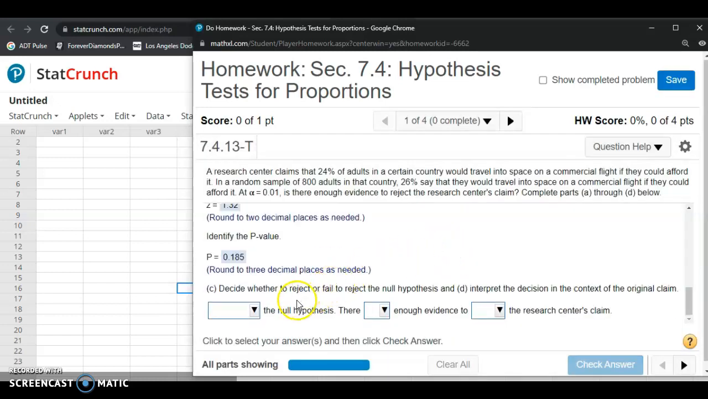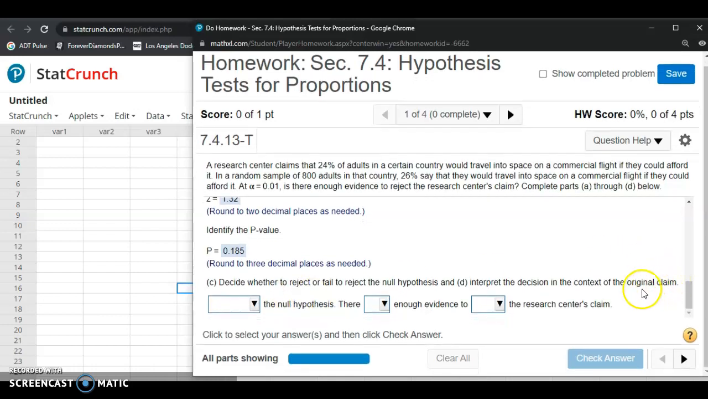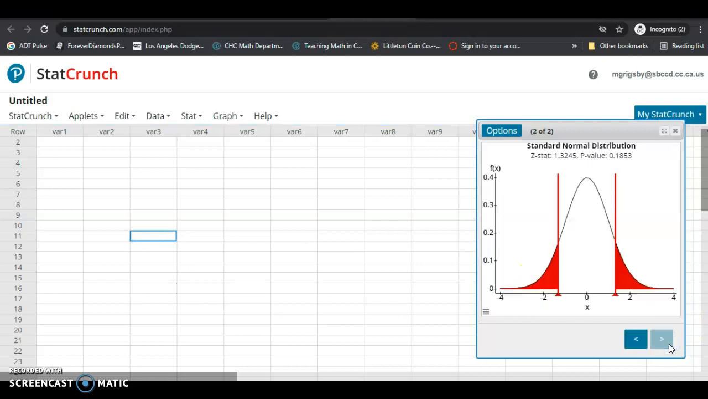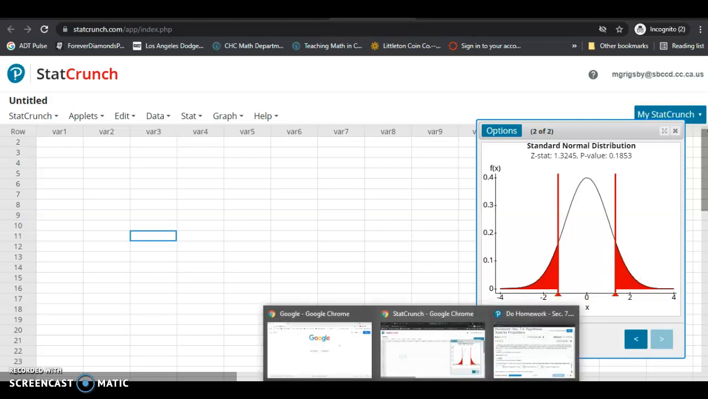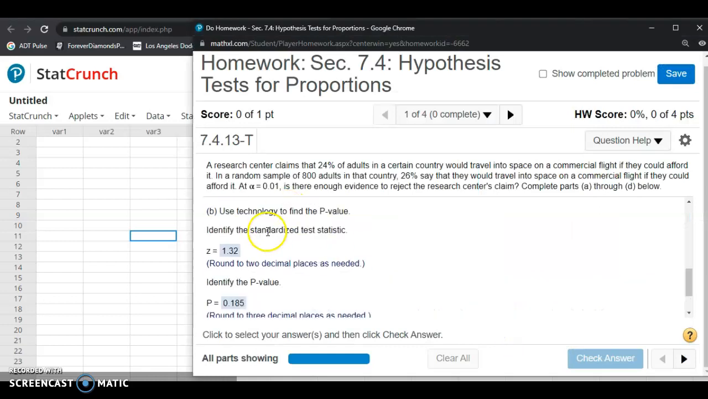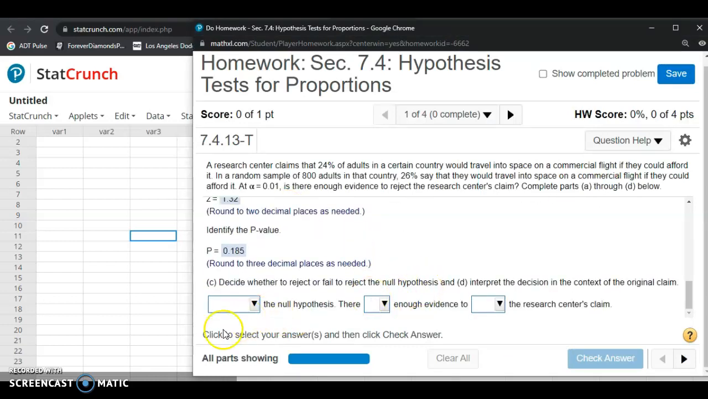In part C, we're going to decide whether to reject or fail to reject the null hypothesis, and then in part D, interpret the decision in the context of the original claim. Our p-value is equal to 0.185. When you compare that to the significance level, we can clearly see that our p-value is larger. If you want to, you can view the p-value plot. This is called a two-tailed test because the symbol in the alternative hypothesis is not equal to. In any case, we're going to fail to reject the null hypothesis.